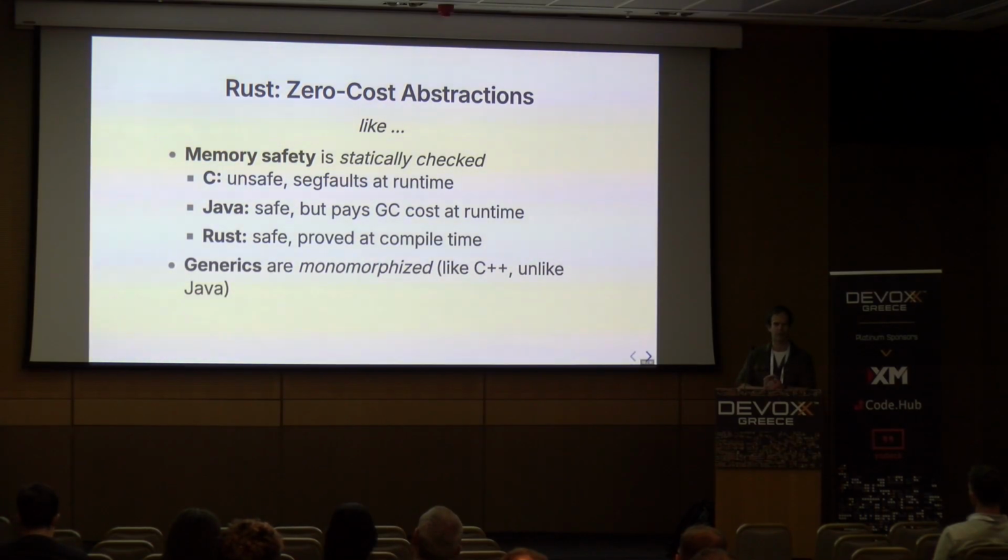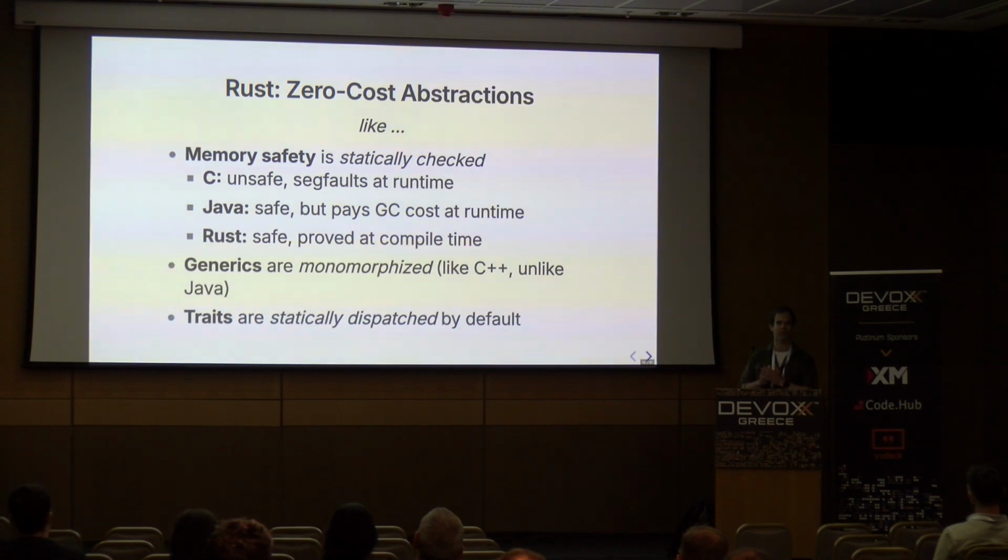Another example of this zero-cost abstraction idea is generics. In Java, we do type erasure. In Rust and C++, we do monomorphization, if I'm saying that properly, but the idea is the compiler is basically copy-pasting the generic code at compile time for all the different types of values you expand, which means there's no runtime dispatch cost, which is very small, but in some cases matters. And traits, which are the interfaces in Rust, are statically dispatched, which means that the compiler knows exactly which variant of a function to call at compile time, so you don't have things like vtables. You don't have to look up, I'm doing this object, so I have to call over here. Again, it's a small runtime cost typically, but in some domains this matters.